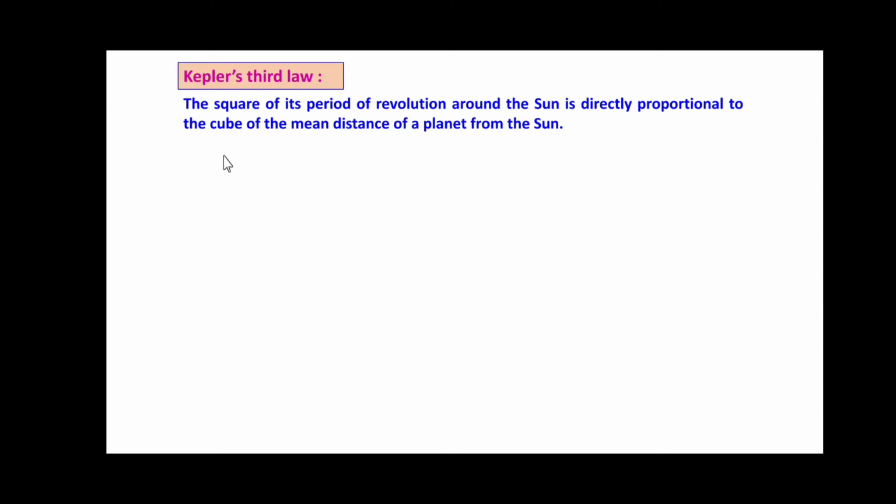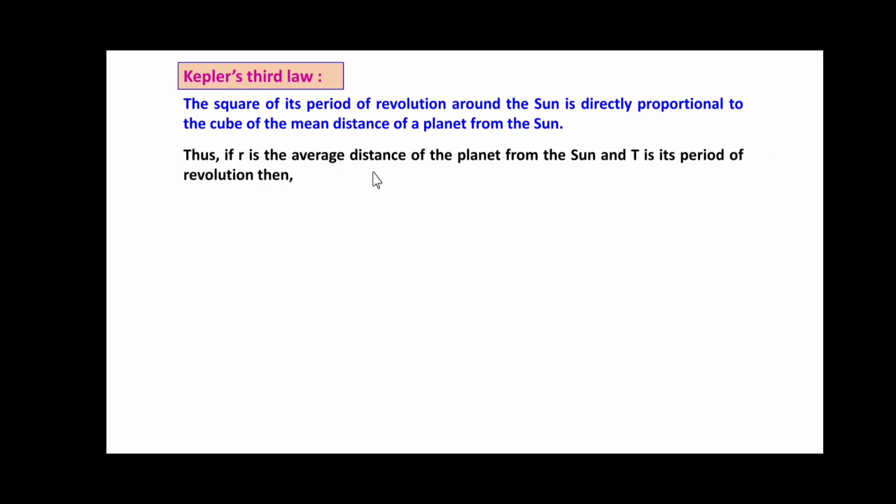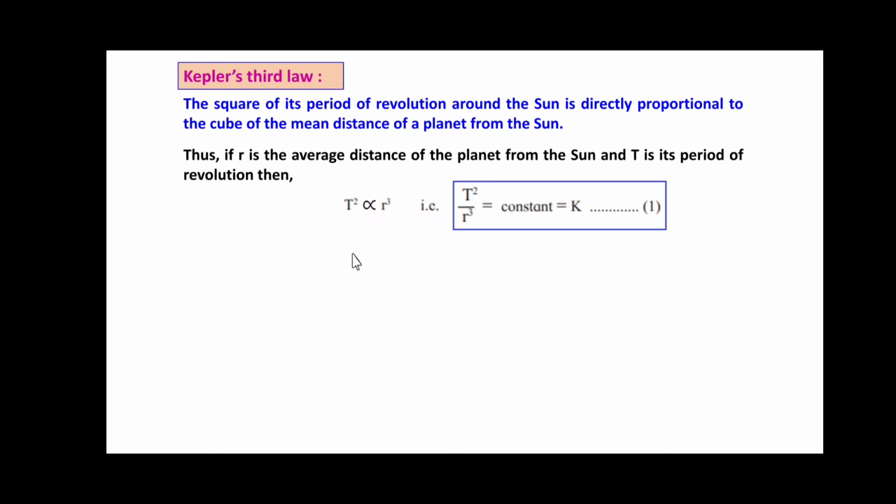Thus, if r is the average distance of the planet from the sun, and T is the period of revolution, then T squared is directly proportional to r cubed. To remove the proportionality sign, we take a constant k, so it can be written as T squared upon r cubed is equal to k, equation 1. This is the mathematical representation of Kepler's third law.